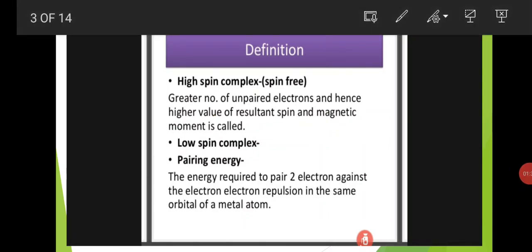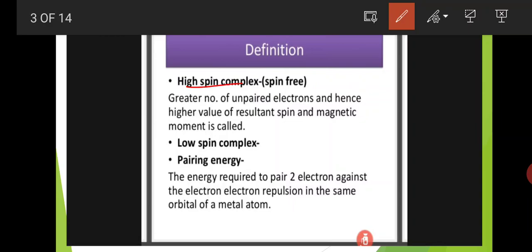Next definition, high spin complex or spin free complex, and low spin complex or pairing complex. Here high spin complex means greater number of unpaired electrons and hence higher value of resultant spin and magnetic moment. High spin complex means what? Greater number of unpaired electrons and hence higher value of resultant spin and magnetic moment is called high spin complexes or spin free complexes.